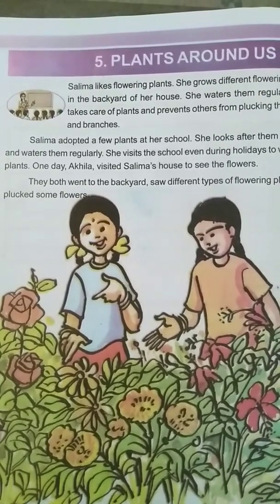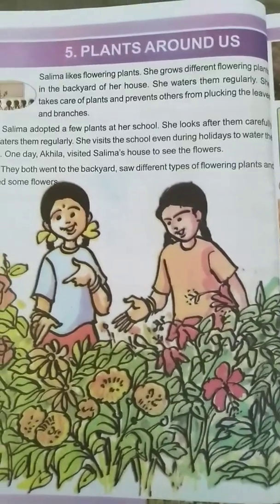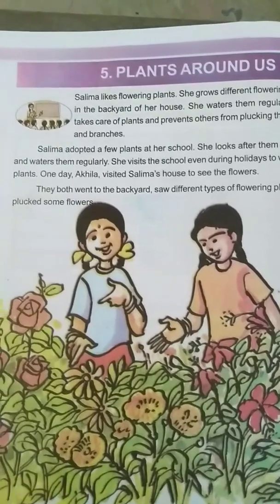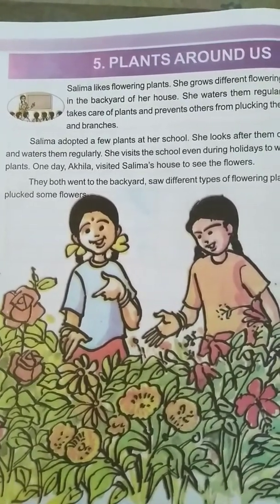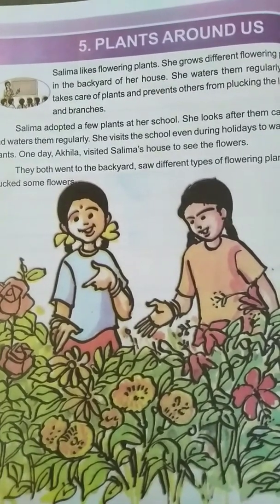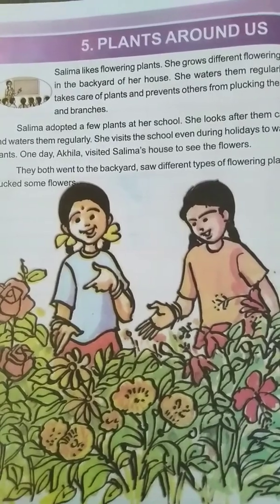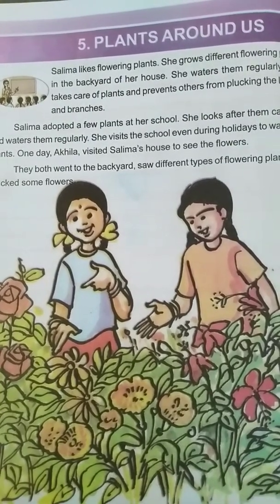By seeing them, she is surprised. She saw the different types of flowering plants and plucked some flowers.